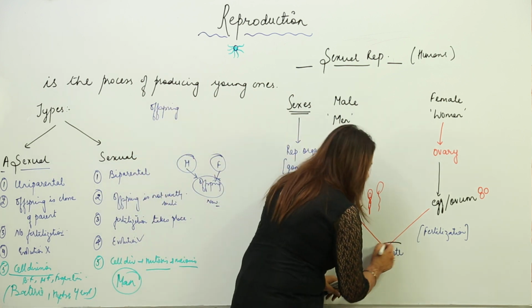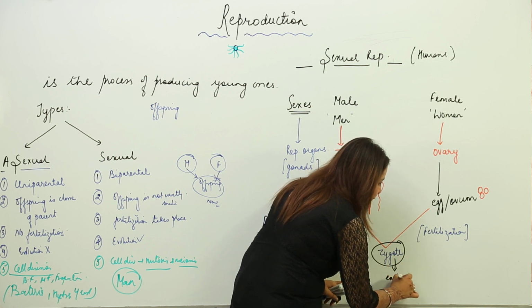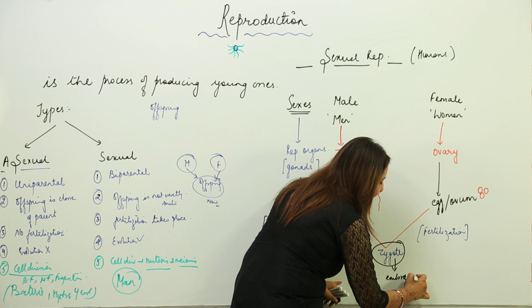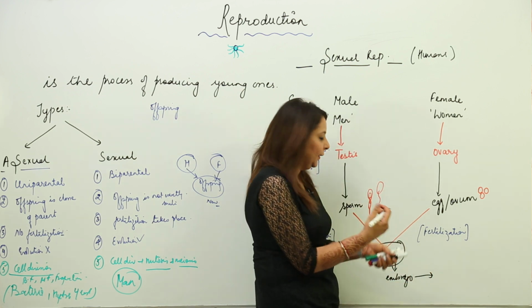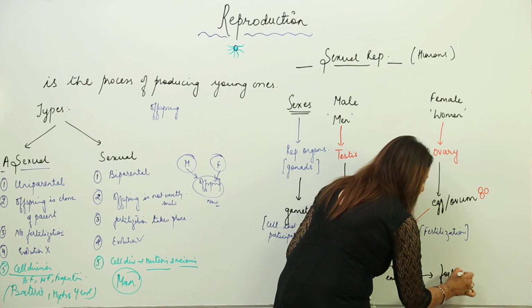Then zygote undergoes a series of changes. It transforms into an embryo. That is the ball of cells, which undergoes various developmental stages and forms the fetus.